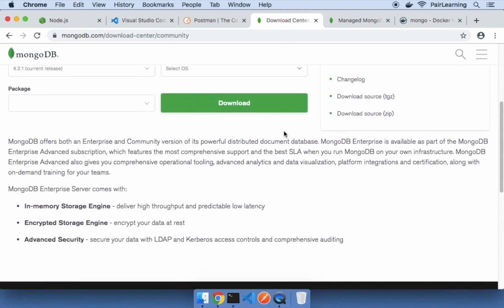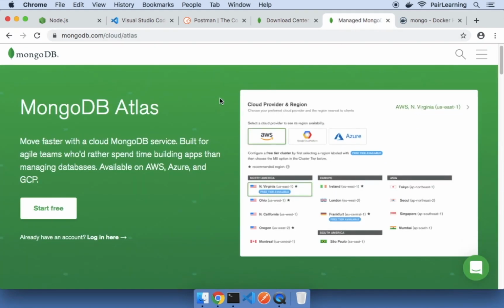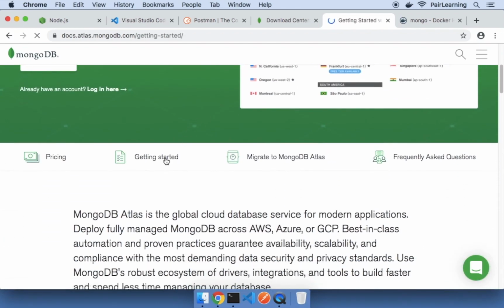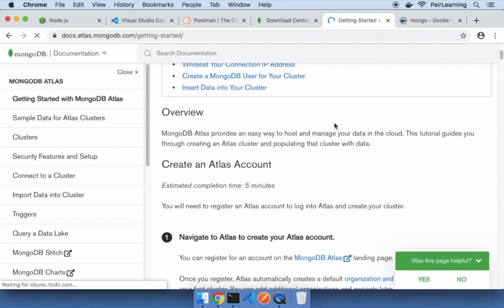Now the final piece that we need is the database, that is mongoDB. There are lots of options available to use this. One of the typical ways is to download the community edition and install it locally on your machine. So from here we can download for the respective platform and then perform the installation steps. Another option is, if you don't want to go through the downloading and configuring process, simply spin up an instance of mongoDB on the cloud. If we go to this link and click on getting started, we can see detailed step-by-step instructions for how to create and get access to a mongoDB instance on the cloud.